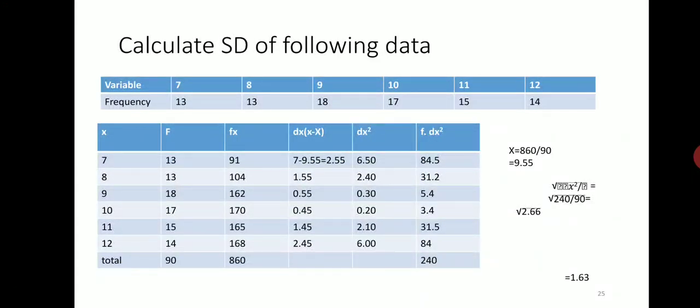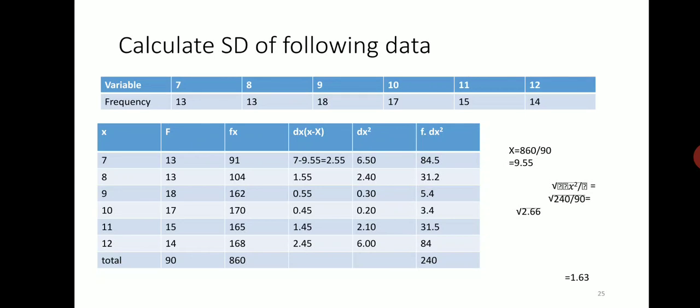Let's see, the data are given, frequency and the variable. Then we have to calculate fx. Why do we need to calculate fx? When grouped data are given, calculating the mean has a separate formula, that is fx. For that purpose fx will be calculated.